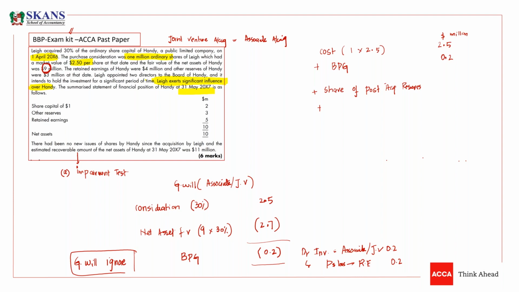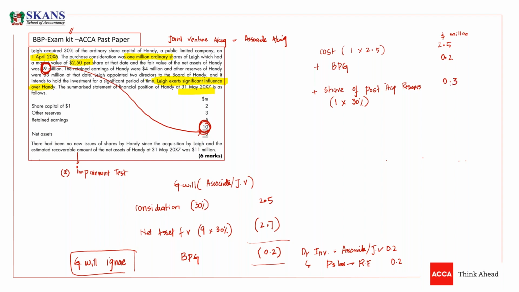What is next? We have net assets at year end of 10 million. At acquisition, they were 9 million. Now they are 10 million. It means post acquisition net assets are 1. The increase in net assets during the post acquisition period is 1. We should take our own share in associate, which is 30%, so we will add this 0.3 here.